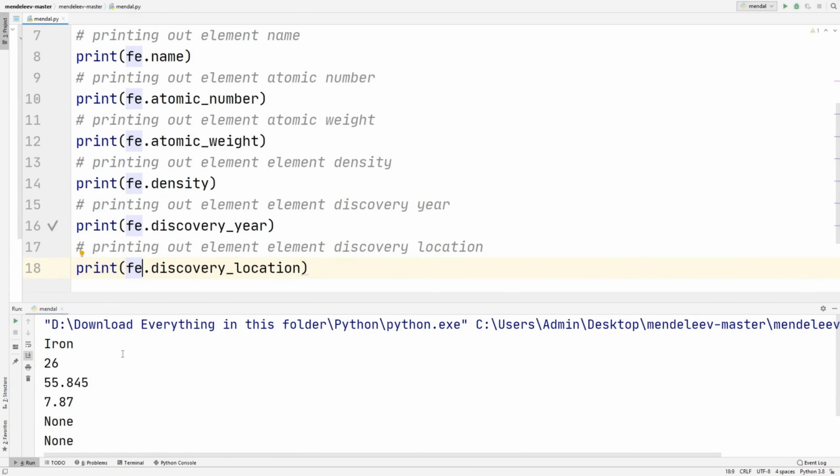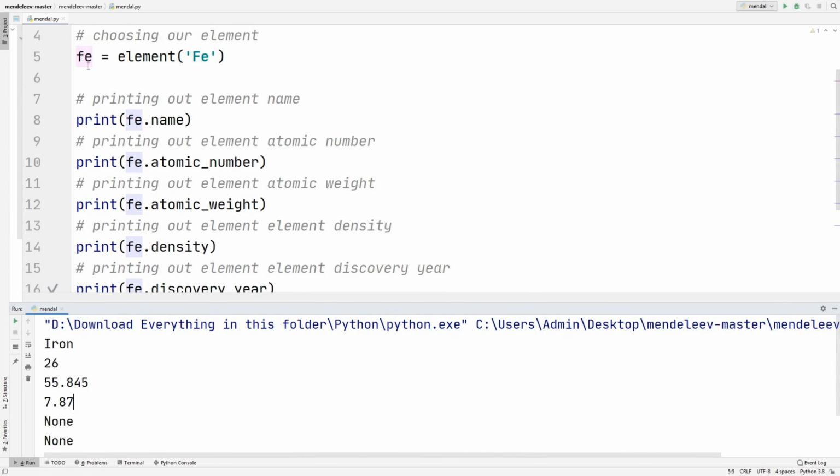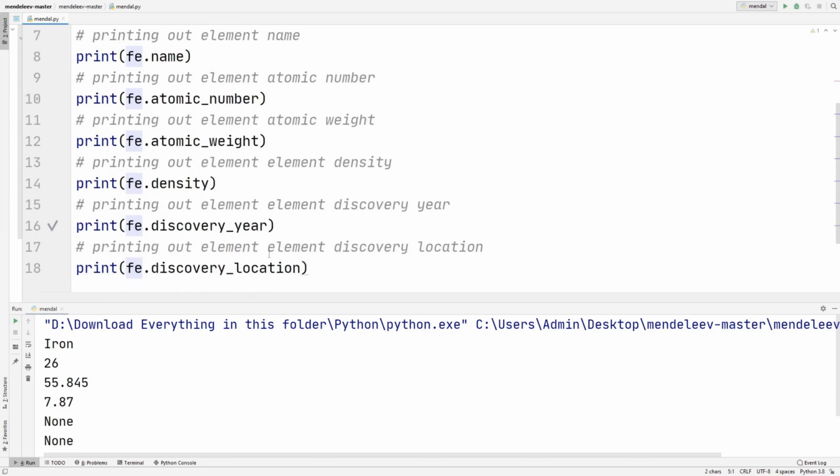So here it got printed out, and we can see that it's printing out the name, the atomic number, the atomic weight, and the density. So that works, and you can change it for any single element that you want. If you want to choose a different element, all you do is change the symbol here from Fe to any other element, then change this variable and make sure to replace these as well. And you can also do many more different things.